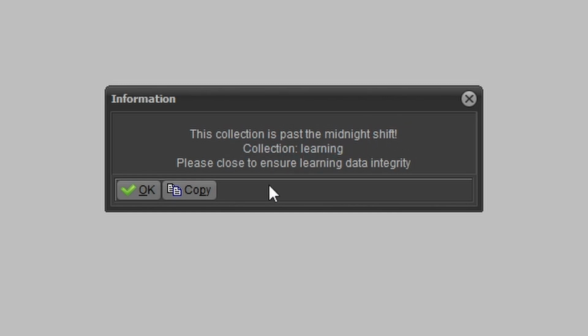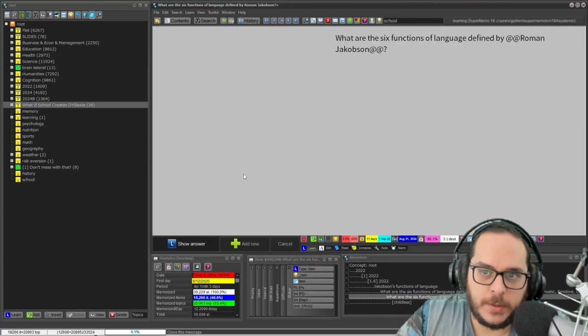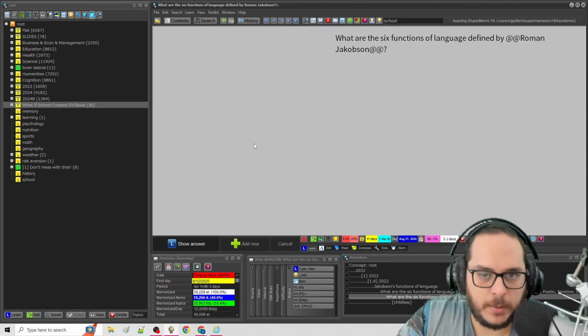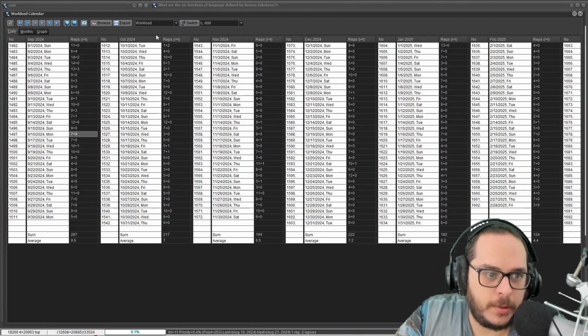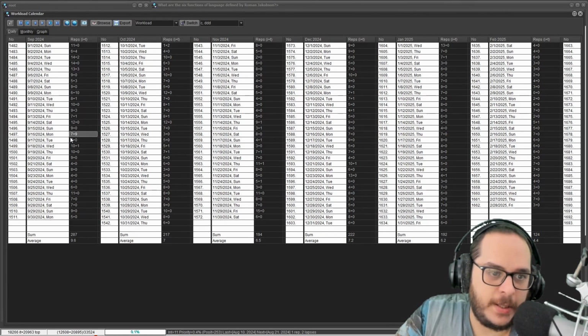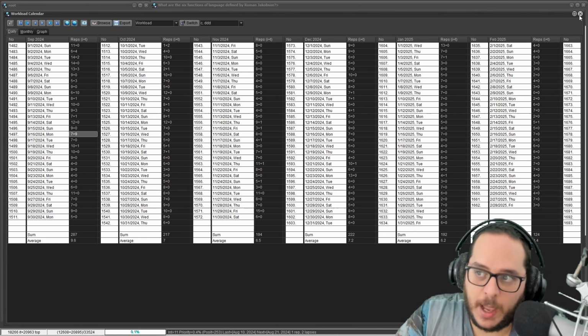Please close the collection to ensure learning data integrity. So how many elements do I have outstanding today? All of these that you see in the status bar. So in this collection, tomorrow I will have 7 plus 9 elements: 7 items, 9 elements. It's not much, right? But it's a backup.